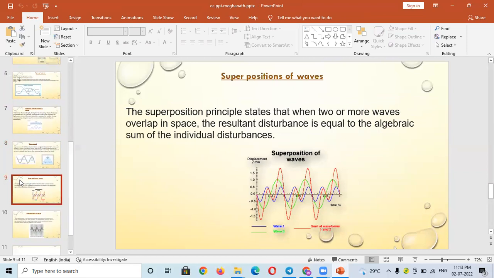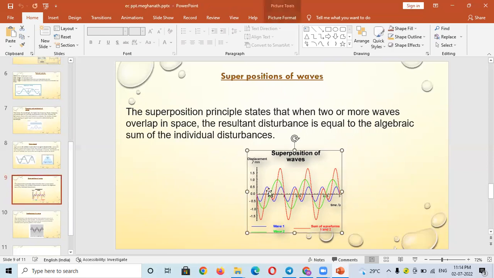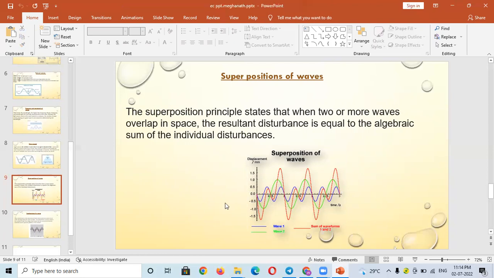Superposition of waves. The superposition principle states that when two or more waves overlap in space, the resultant disturbance is equal to the algebraic sum of the individual disturbances. The superposition of waves can be understood by observing this picture. As we see, one wave is overlapping the other wave within the space. This phenomenon is known as superposition of waves.